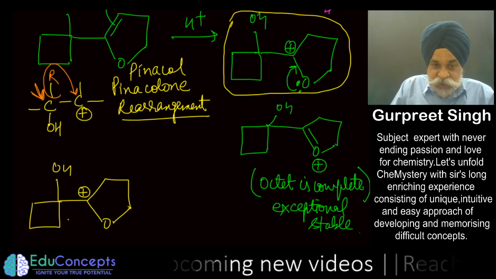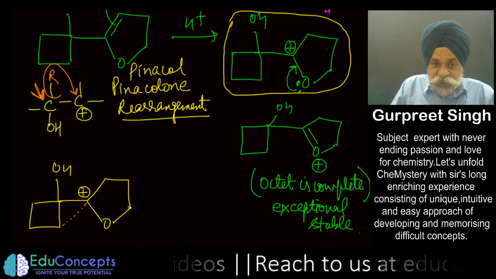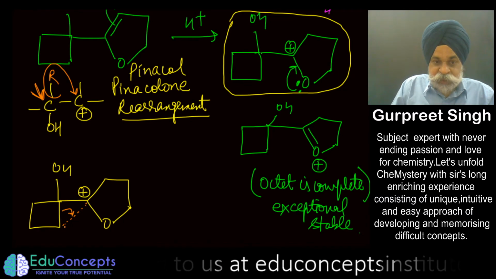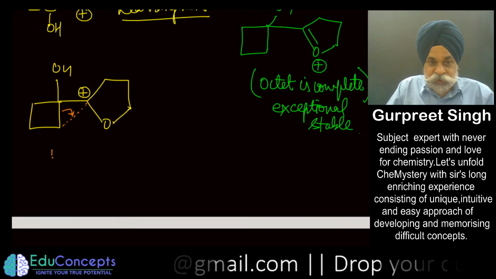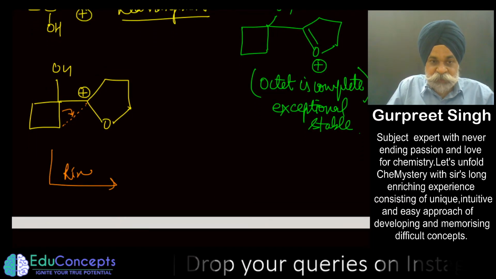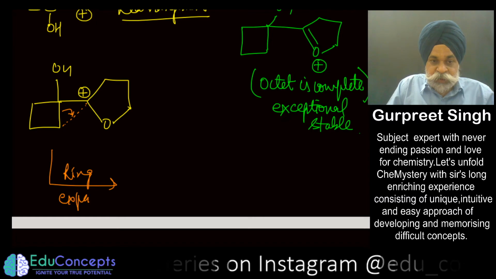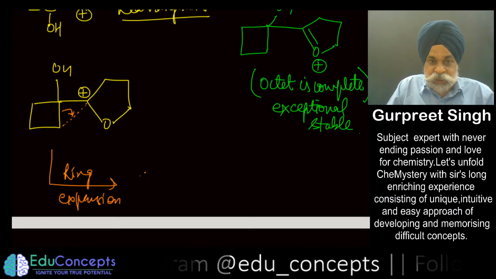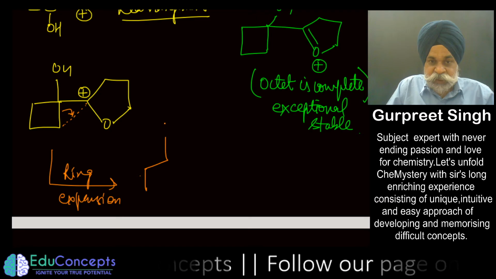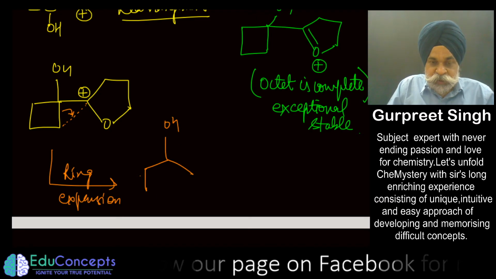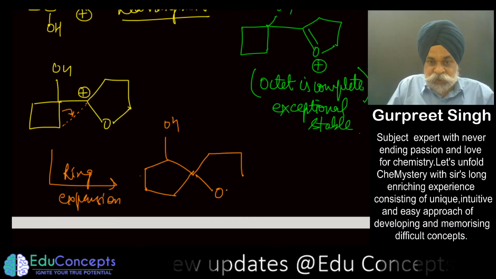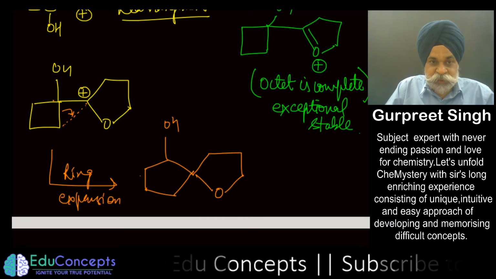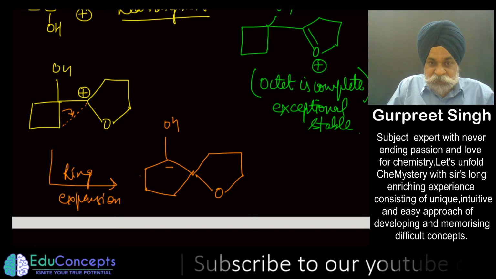So here I could see that if I do a ring expansion here, what shall I now be getting? Something like this. This is the OH, and I did the ring expansion. And during this ring expansion, this carbon would get a positive charge.